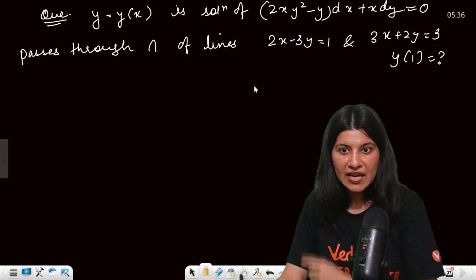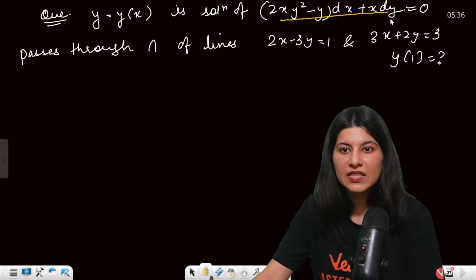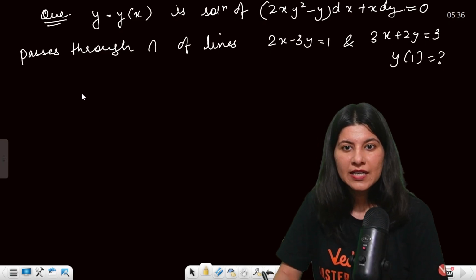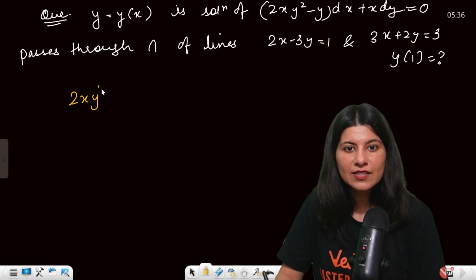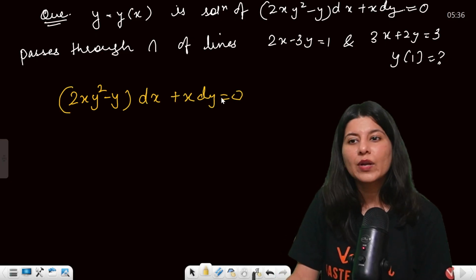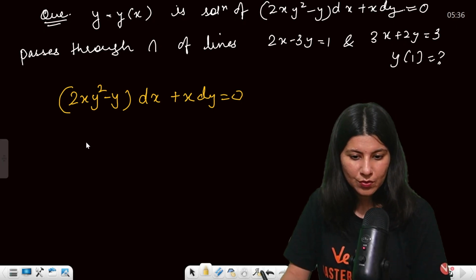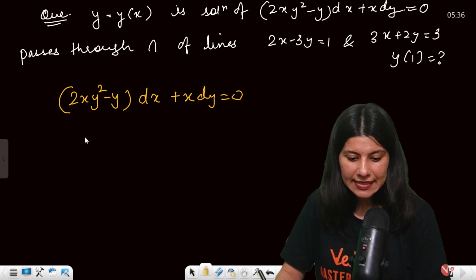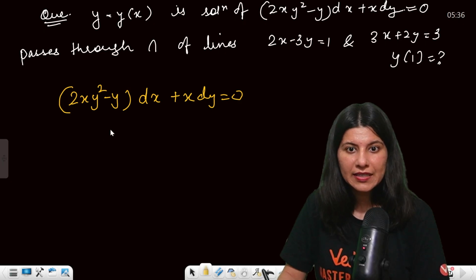So understand this, identify the form. Let me just help you in identification of the form. So this is 2xy square minus y dx plus x dy. I don't know right now which form this is, honestly. So let's start calculating dy by dx.